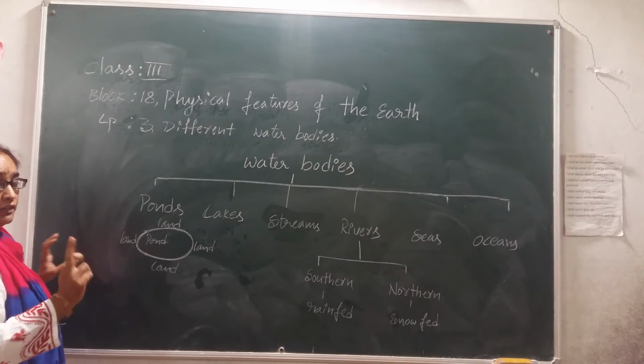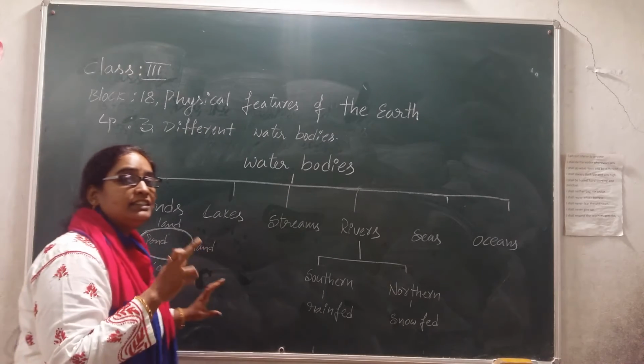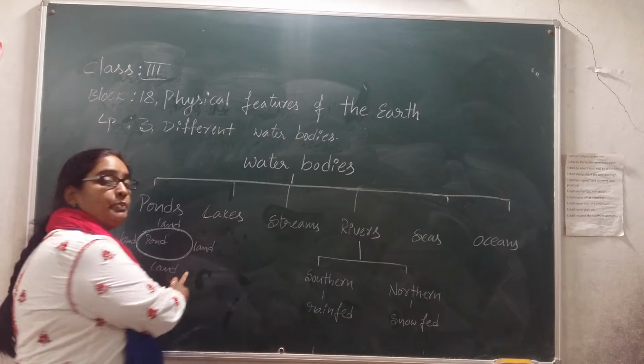Okay, so don't be confused. In the last lesson I said an island is a land which is covered on four sides by water. So what about the pond?